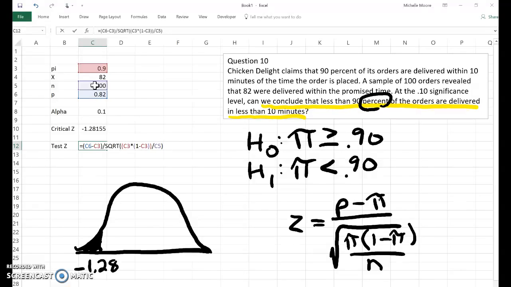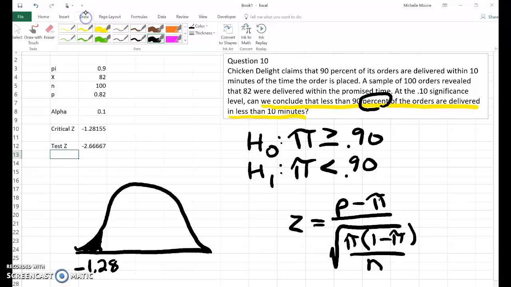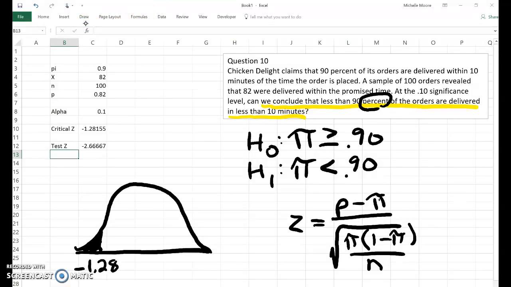Then I end up with a negative 2.67. So negative 2.67 is going to be in the shaded region, right? It's less than negative 1.28. Therefore, because it's in the shaded region, we would reject the null. That's our decision.